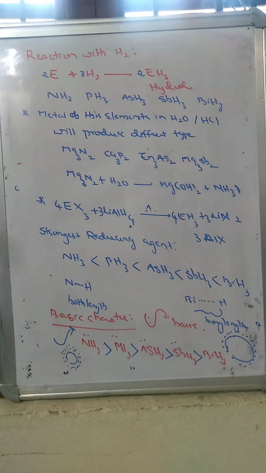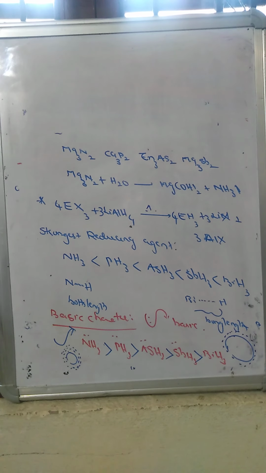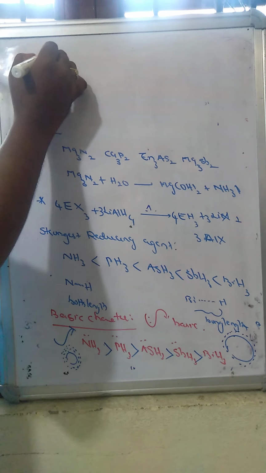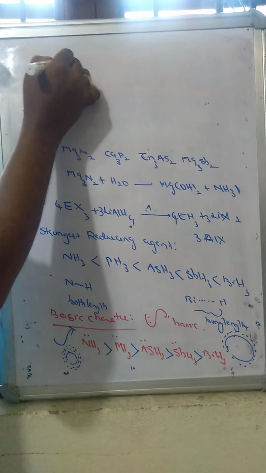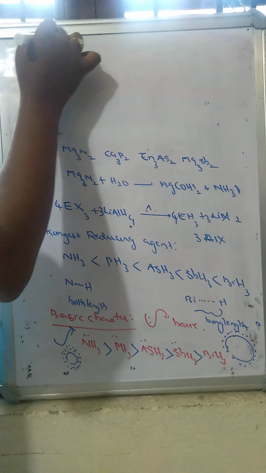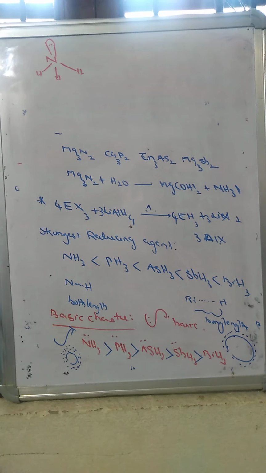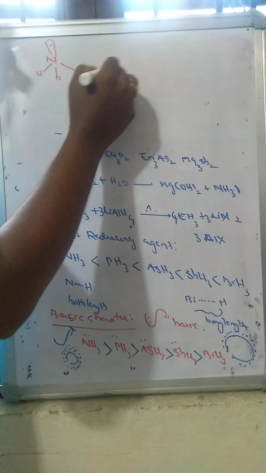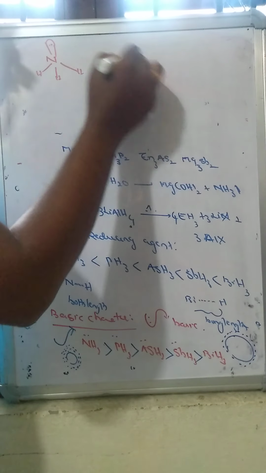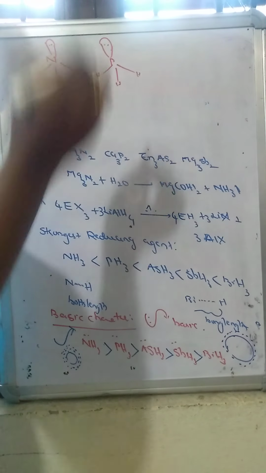Now all these hydrides have sp3 hybridization and a pyramidal structure. The lone pair occupies one of the tetrahedral positions. Taking phosphine also, here hydrogen and here hydrogen, it has this lone pair.